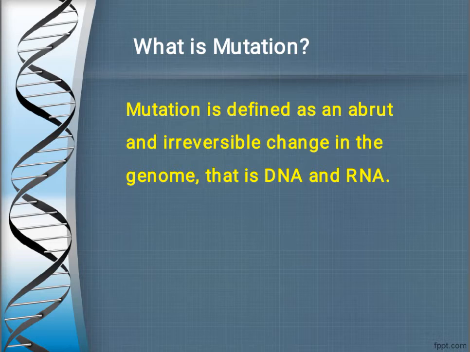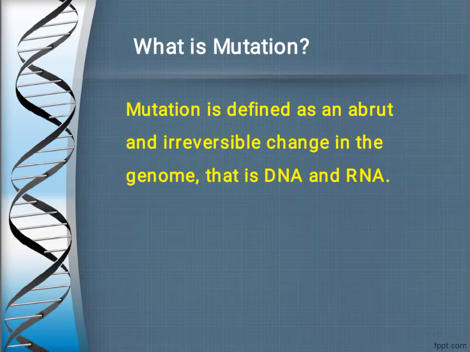So mutation is defined as an abrupt and irreversible change in the genome. Genome means DNA and RNA. So mutation is a phenomenon in which there is change in our DNA or RNA, and that change is sudden and abrupt.